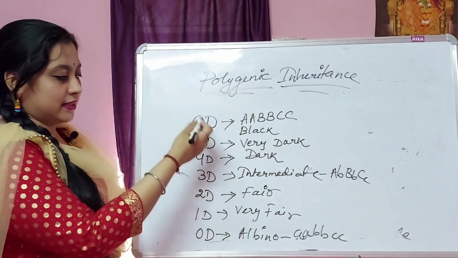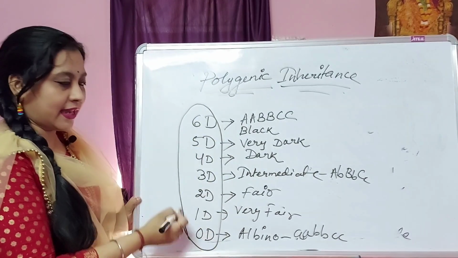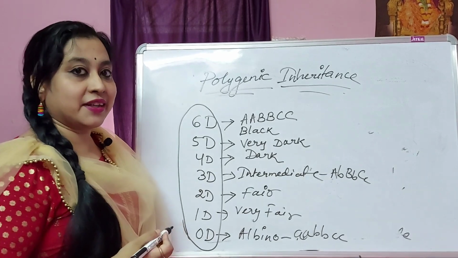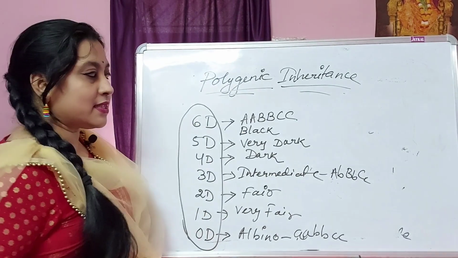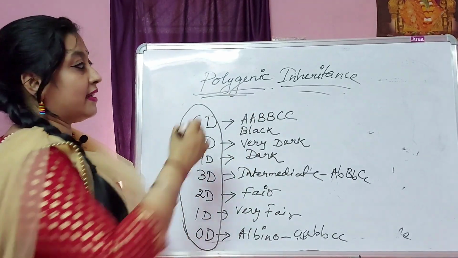These are the different parameters by which we can identify the human skin tone. Kindly go through this, and this is the example of polygenic inheritance.